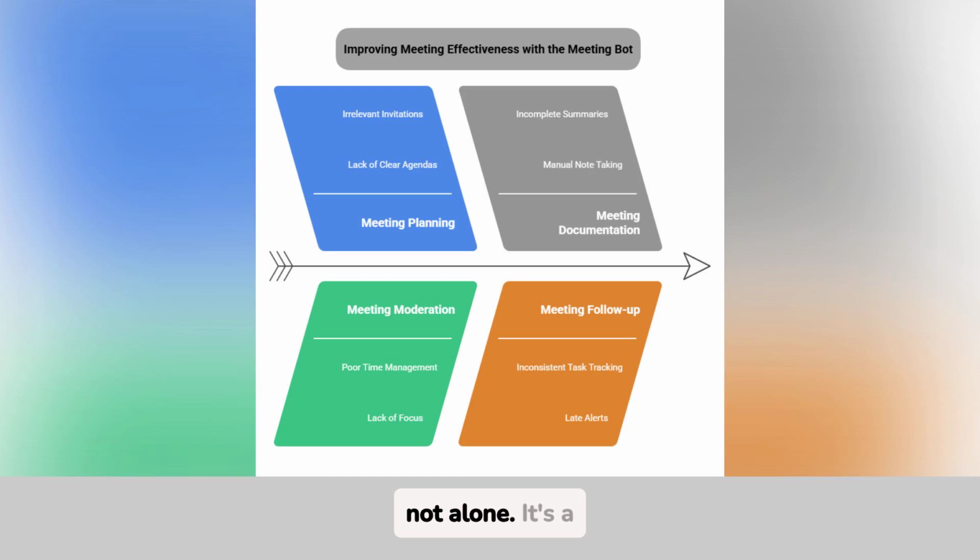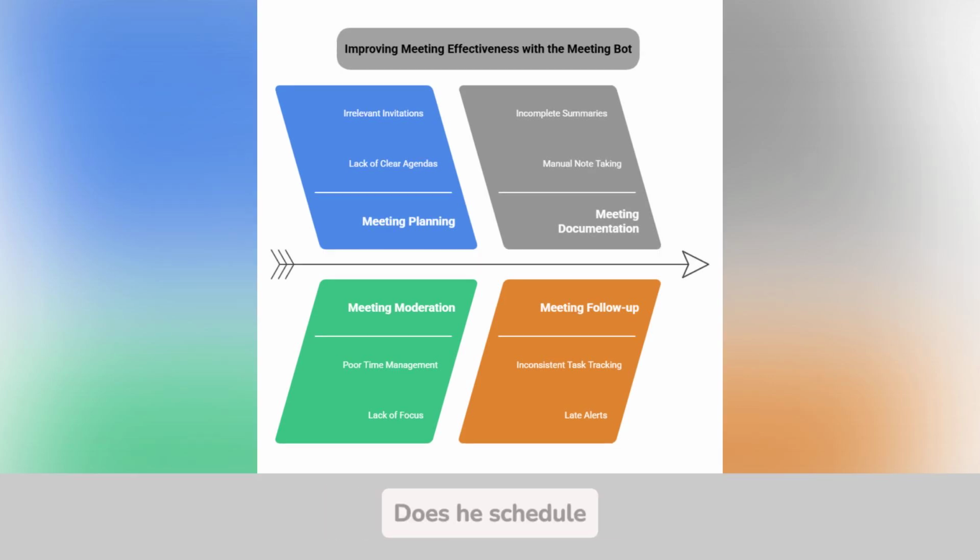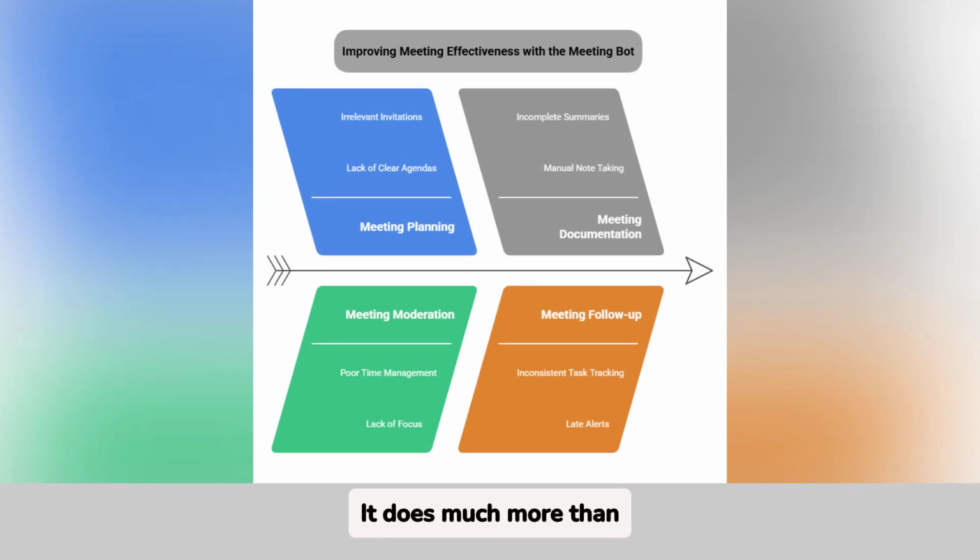Absolutely, and you're not alone. It's a problem that affects almost every company. That's why the multi-agent system includes a subagent that revolutionizes how internal meetings are conducted, the meeting bot. And what does he do? Does he schedule meetings alone? It does much more than that. This subagent convenes, organizes, moderates, documents, and follows up on every meeting related to system improvements. It doesn't just put an event on the calendar, it structures the entire process.